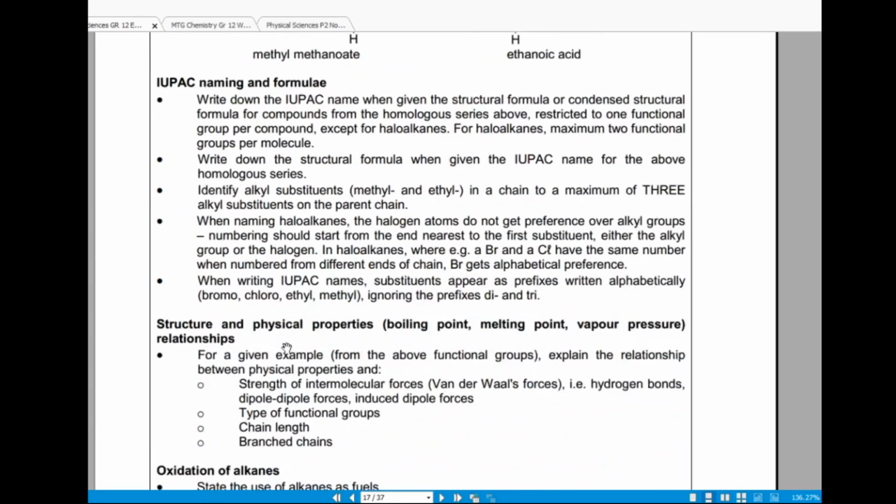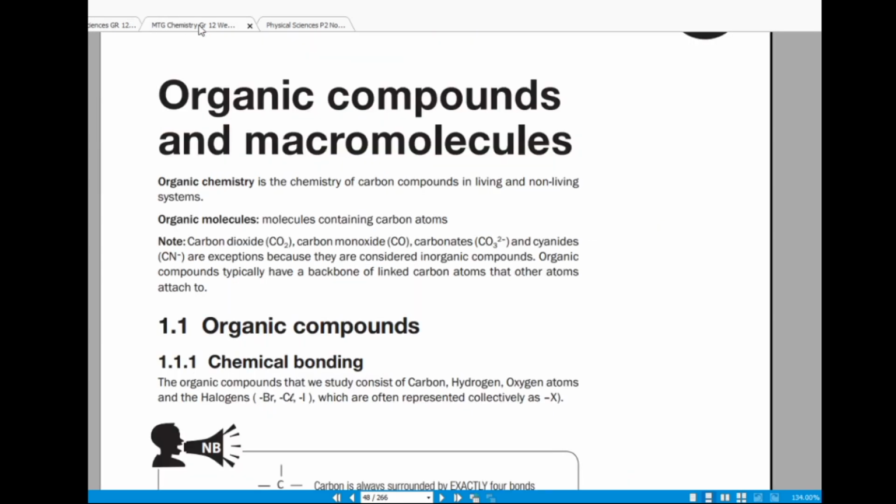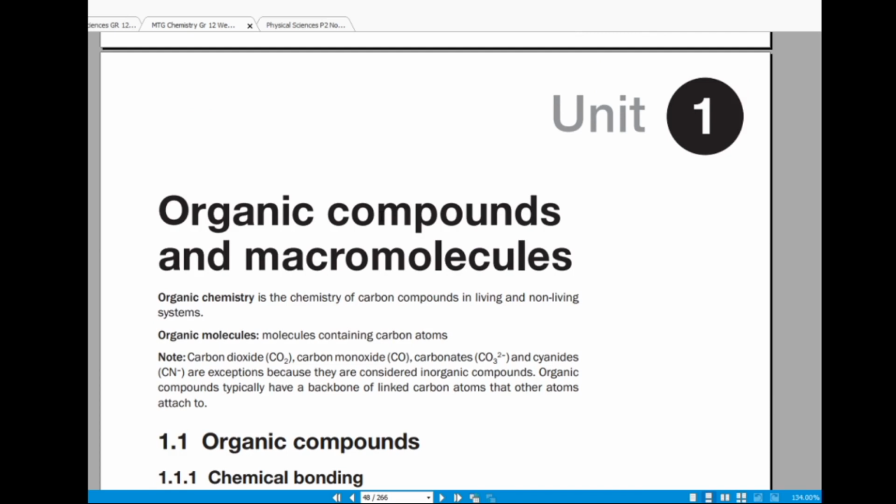Read them now just like a textbook. And then also prepare for your exam, make sure you know all those definitions, because they normally use these definitions here, right? So now let us jump into our notes. I will use the notes from Mind the Gap, which is available for free on the Department of Basic Education's website, right?